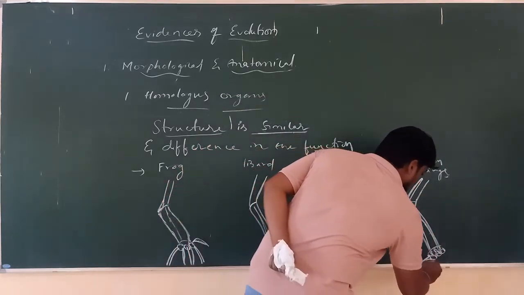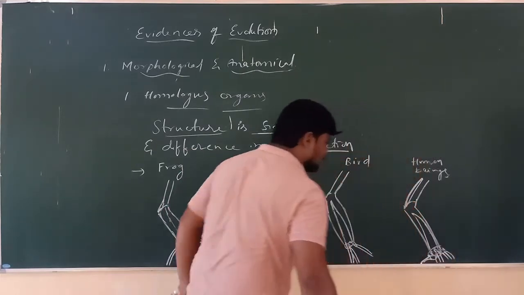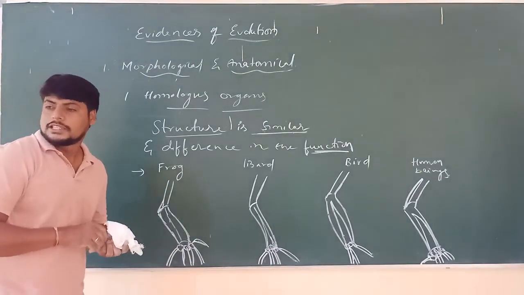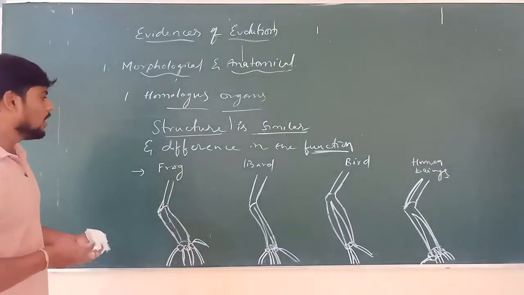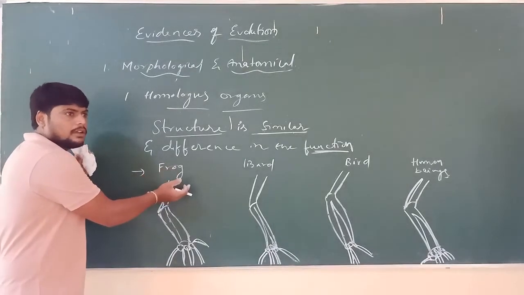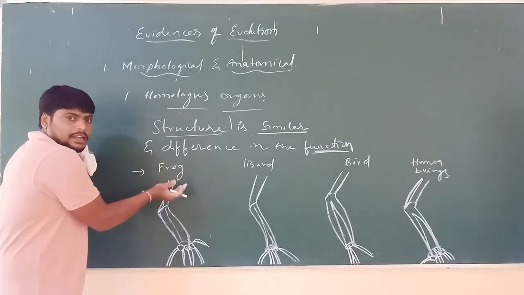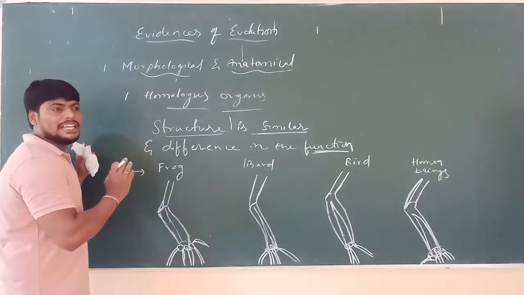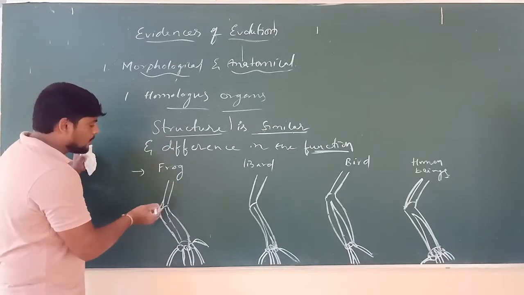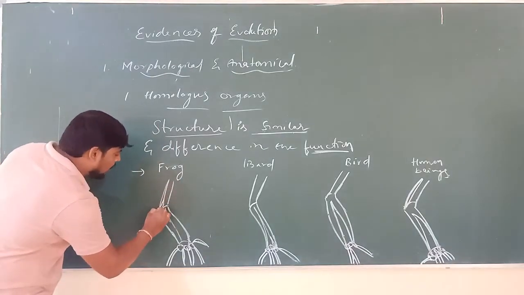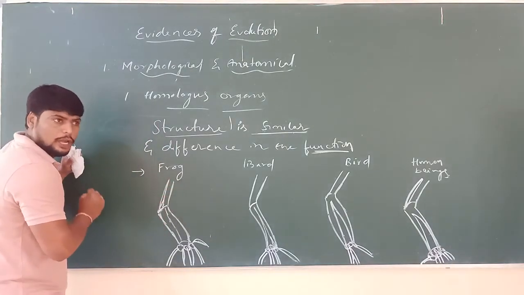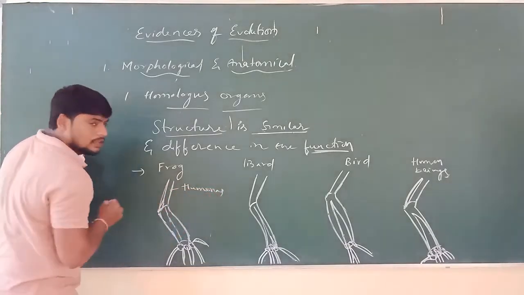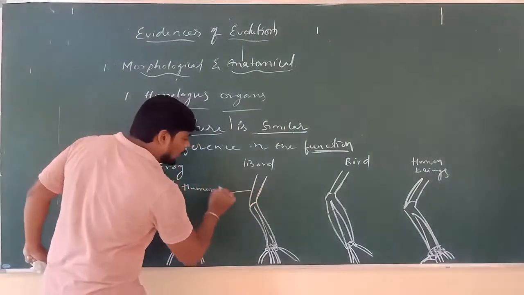if you take the four limbs of four different organisms, the origin of these organs is in the same location, and their function is different. If you observe the upper limb of the frog, the forelimb, as we know, has the humerus, and this is also called the humerus.